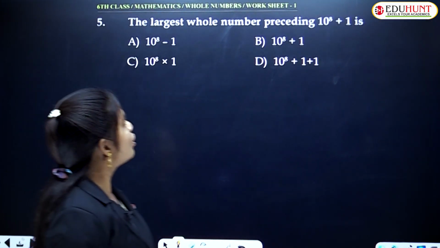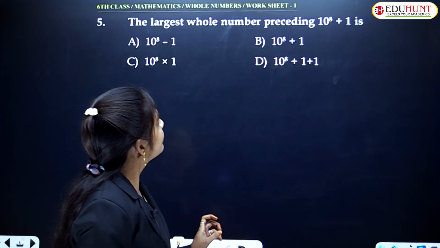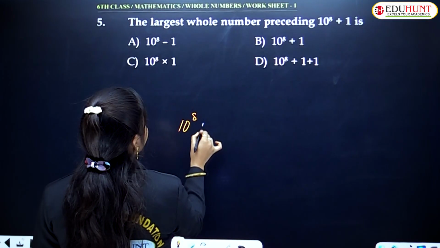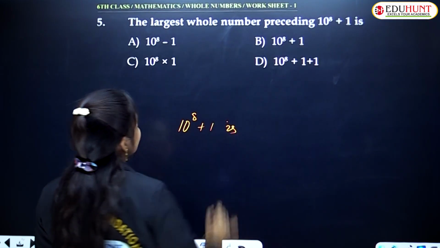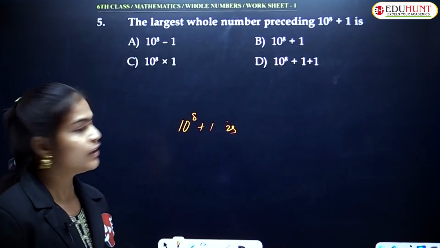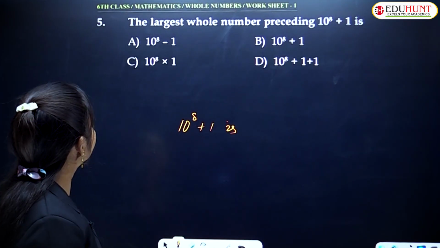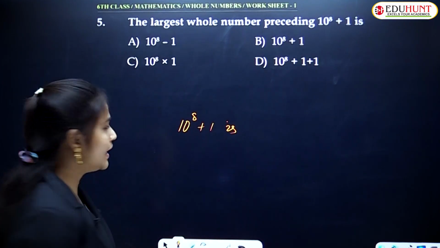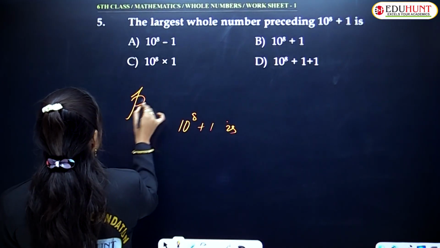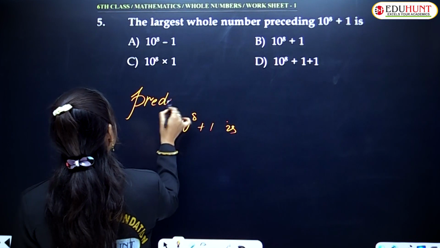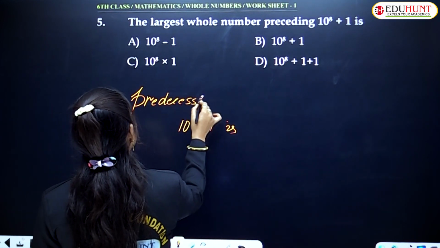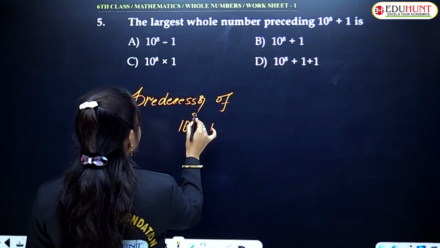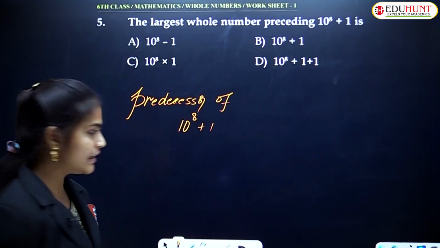The largest whole number predecessing 10 to the power of 8 plus 1 is the largest whole number predecessing. So what is the meaning of this? Here they are asking, the predecessor of 10 to the power of 8 plus 1 is.